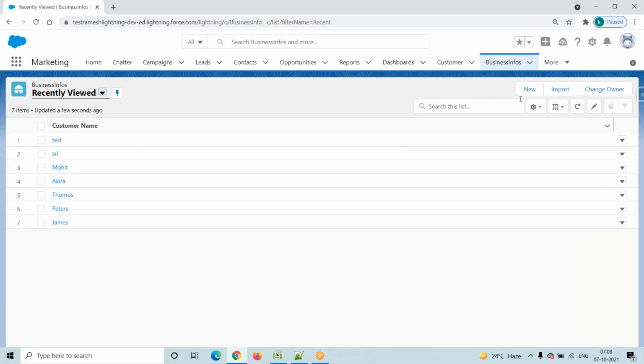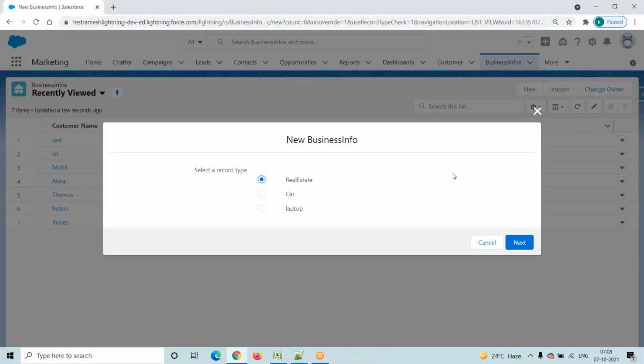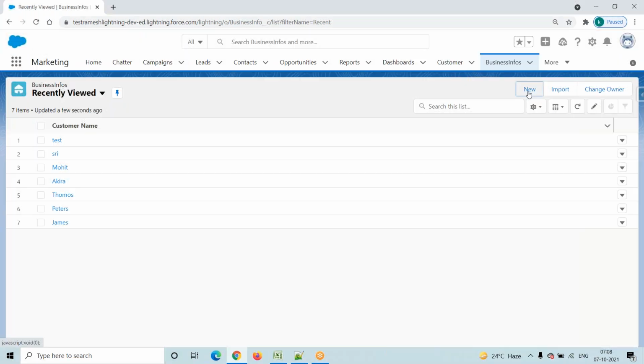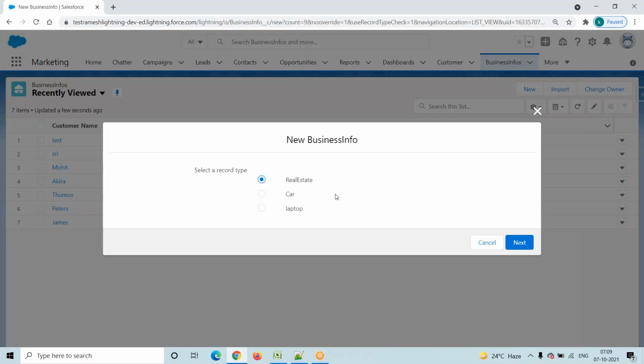One more observation here. Suppose you create only one record type. Then the system will not show the record type option, but will automatically redirect into that particular page layout. Here we created three record types, so the system shows three record types. Only if we create a minimum of two record types will the system ask us to select a record type.